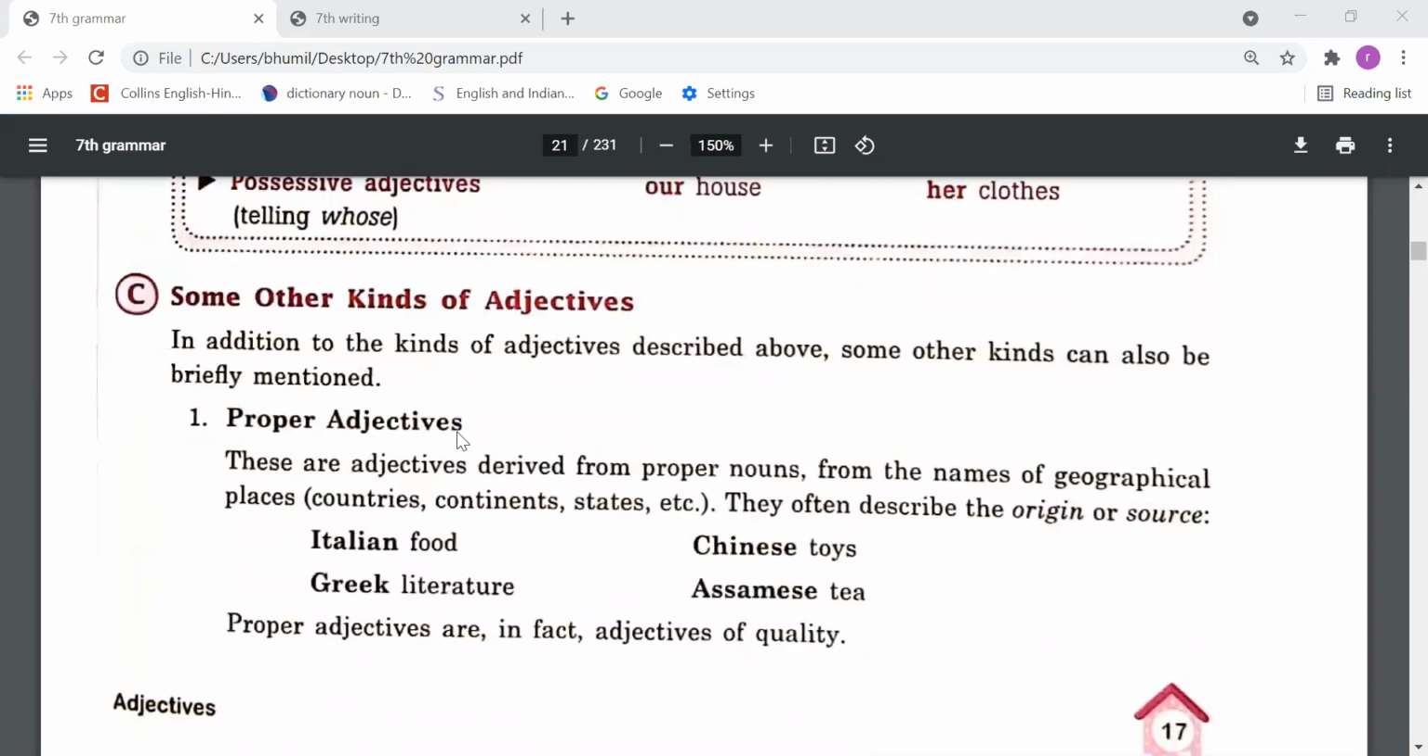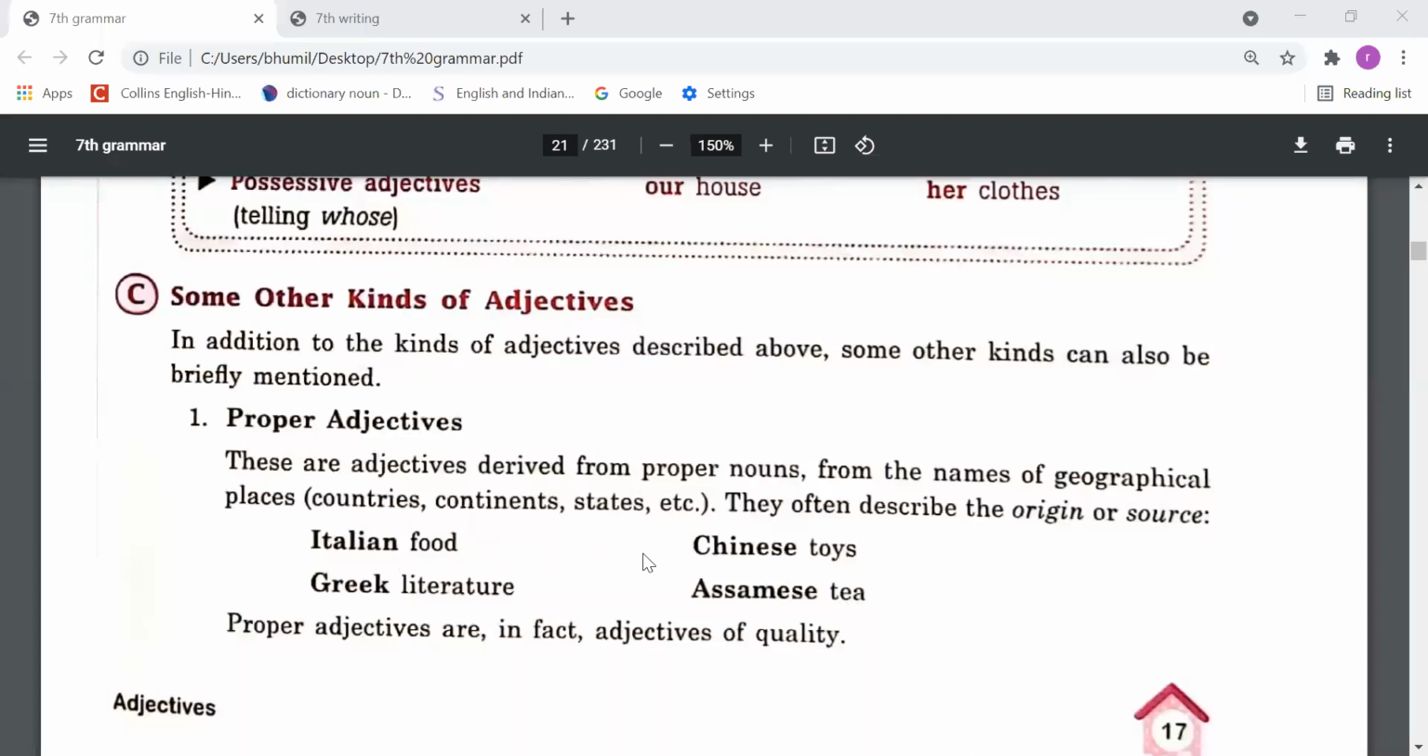So these proper adjectives basically have been derived from proper nouns, like from any geographical place. Suppose any food belongs to Italy, so we can say Italian food, and Italian is a proper adjective. Any toys that have been made in China, we can say Chinese toys. Greek literature, which was written in Greece, is called Greek literature. Assam's tea, which was grown in Assam, Assam's tea, right?